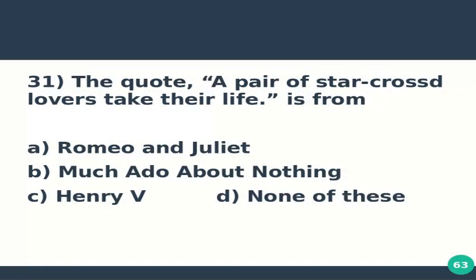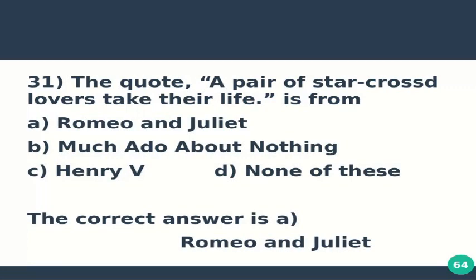Question number 31 is, the quote, "A pair of star-crossed lovers take their life," is from option A, Romeo and Juliet. Option B, Much Ado About Nothing. Option C, Henry V. And option D, none of these. The correct answer is A, Romeo and Juliet.